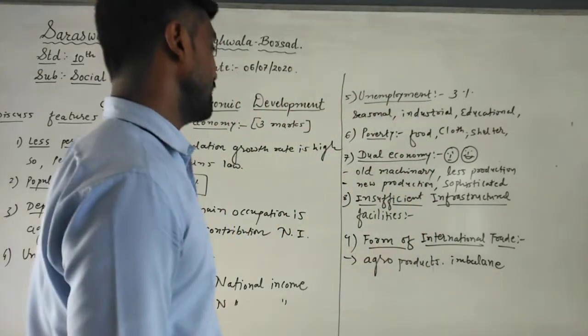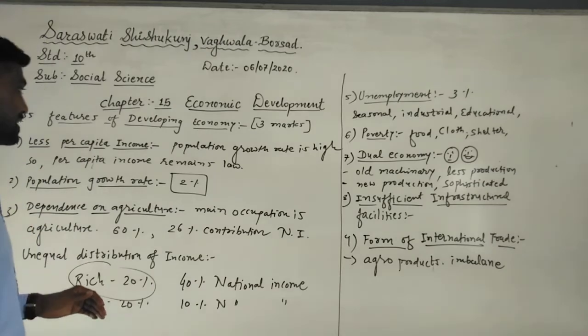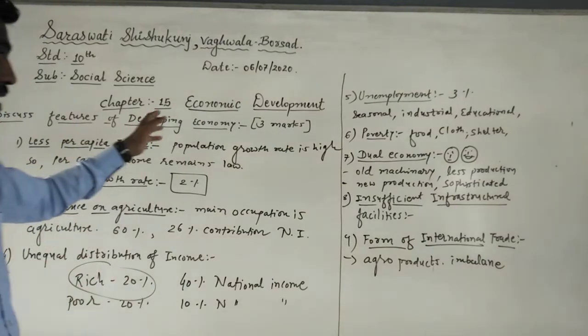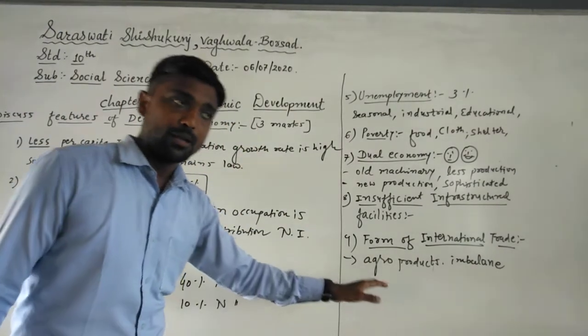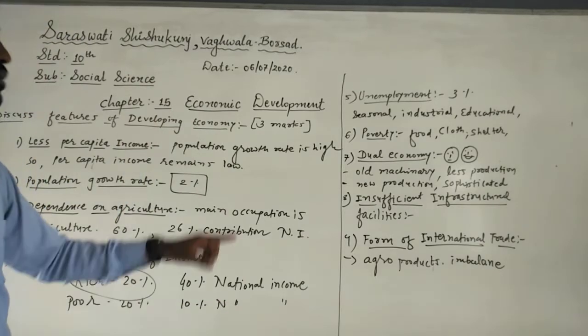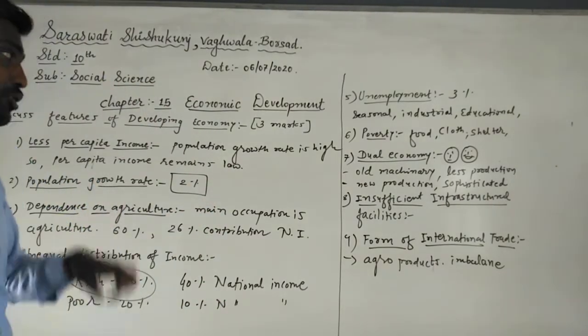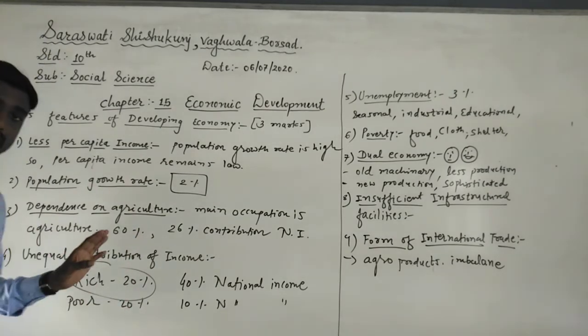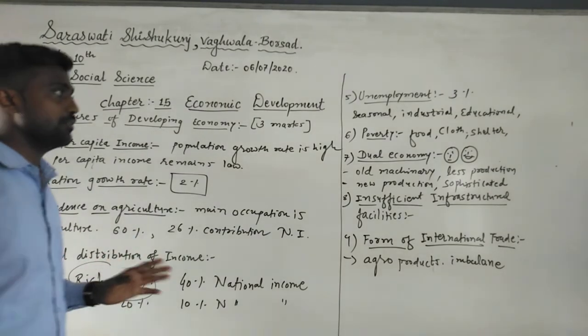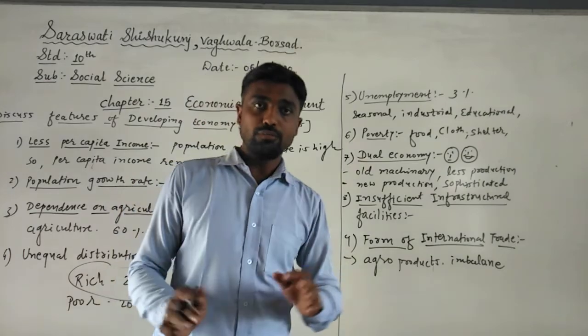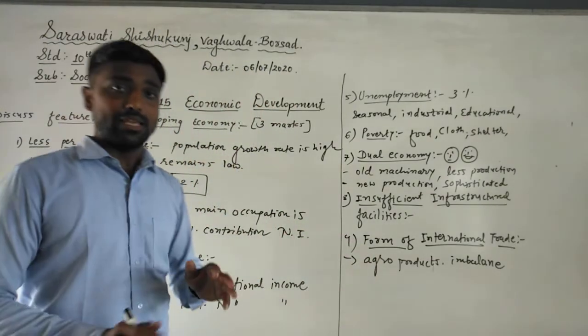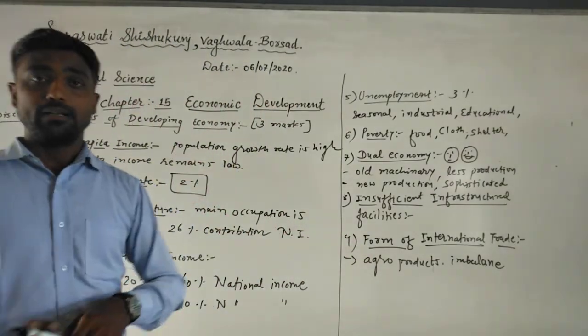So here we have completed the huge question, discuss the features of developing economy. There are 9 in total, but in exams you need to write only 5 or 6, not more than that. If it is asked for 2 marks, just mention 4, not more than that. So students, here we have completed our first video of chapter number 15 of economic development. Thank you.